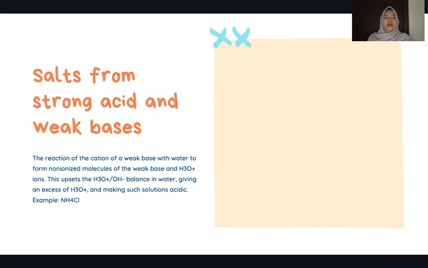And the next is salt from strong acid and weak base. The cations of the weak base react with water to form non-ionized molecules of the weak base and H3O plus ions. This makes the solution acidic because the strong one is the acid. The example of salt from strong acid and weak base is ammonium chloride.